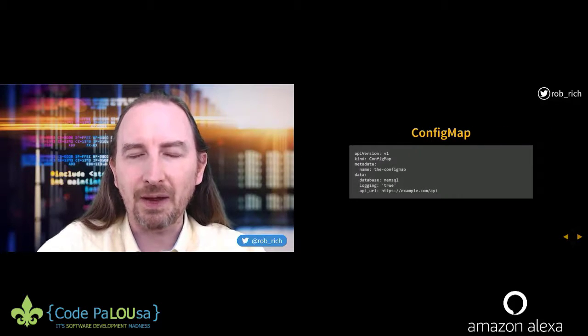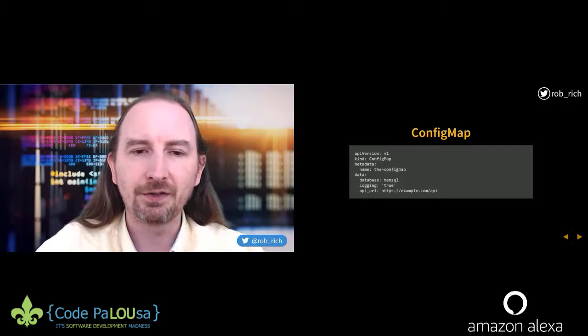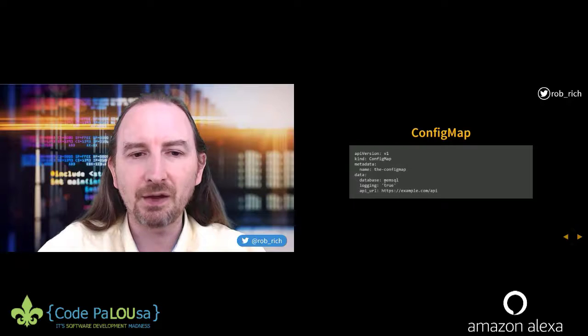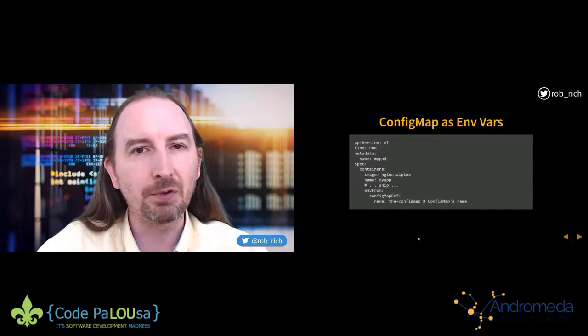Here's a config map that does exactly that. In this config map, we specify the name of the config map and then keys and values. So for example, we have a key of database and a value of memSQL. Logging is true, so we've turned it on. API URL is the URL of the API that we need to call to get at our database. Now, as we map that config map into our pod definition, we can do it either as environment variables or as files.